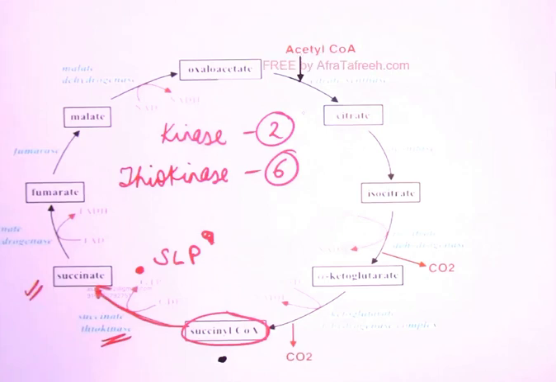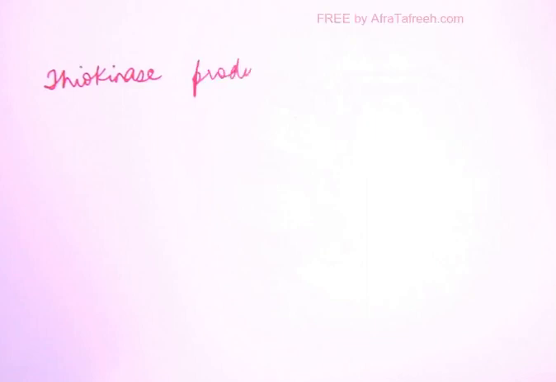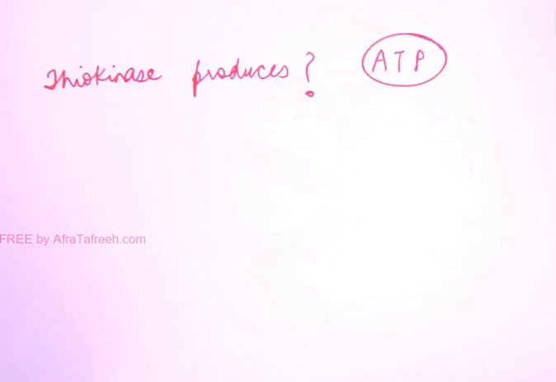In the diagram, they have written ATP here because most of the time this enzyme forms ATP. So if they simply ask you a question, thiokinase produces what, you will say ATP, because most of the time this enzyme forms ATP.